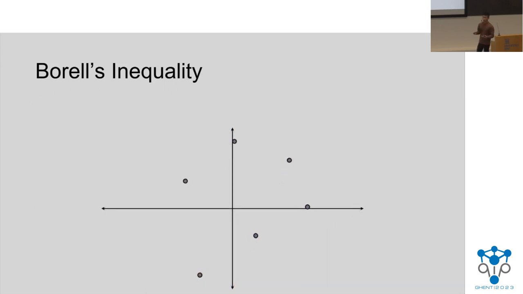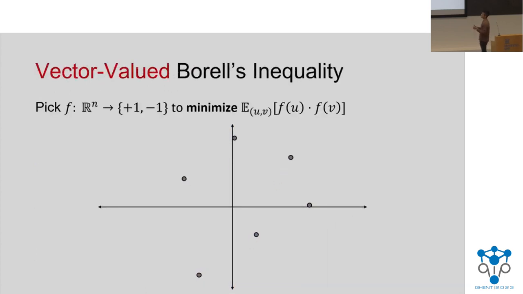So now how do we extend this to the vector world? Well, we start with the same setup, but rather than mapping to +1, -1, of course, we'll map into the k-dimensional unit sphere.